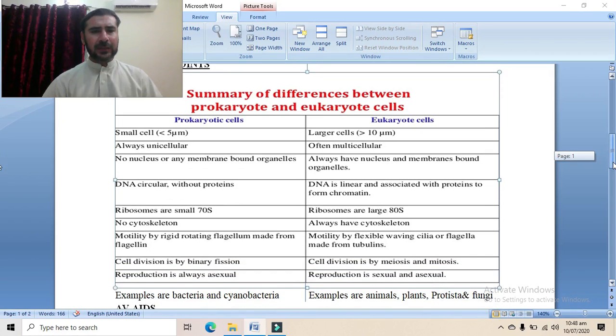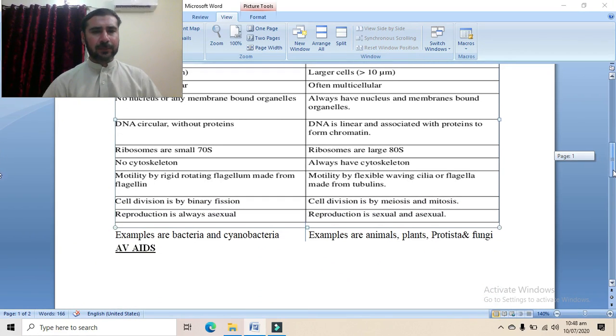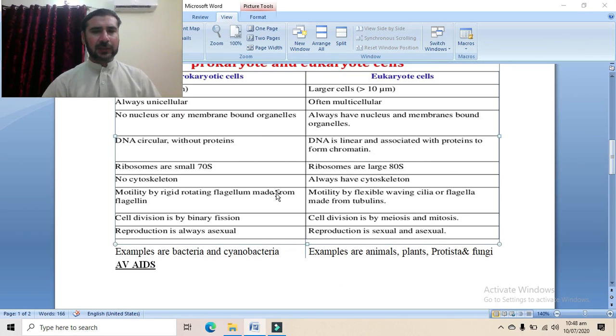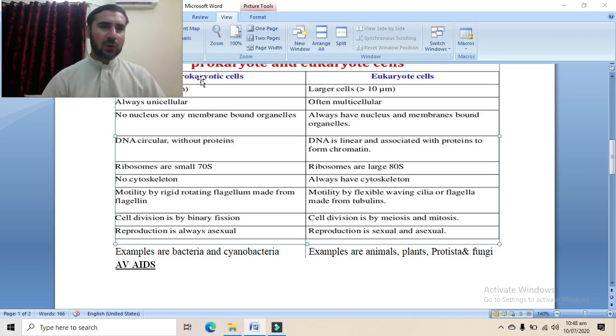Now another difference between the prokaryotic and eukaryotic cells is no nucleus or any membrane bounded organelles. In prokaryotic cells, there is no membrane bounded nucleus and organelles. Membrane bounded means that there is no organelle which is covered by membrane.